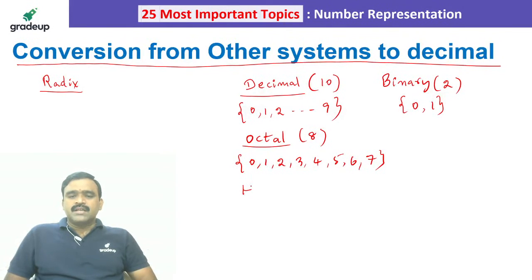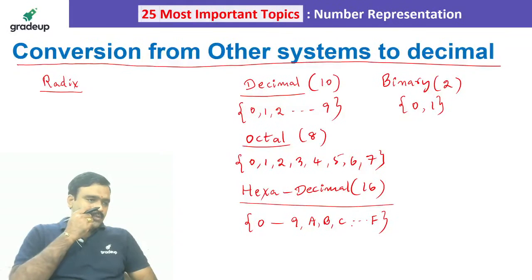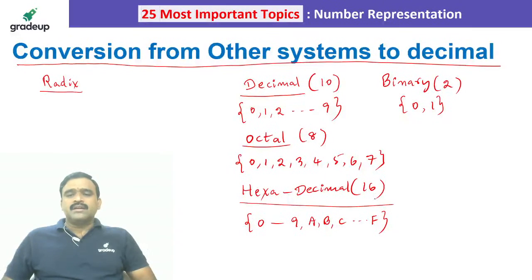Similarly, we use the hexadecimal number system, which is called base 16. Hexa means 16. So in a base 16 number system, we can use the numbers from 0 to 9 and also the hexadecimal digits A, B, C, D, E, F. These are the 16 symbols. Like that, different number systems have different base values.